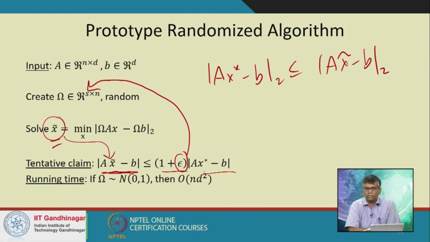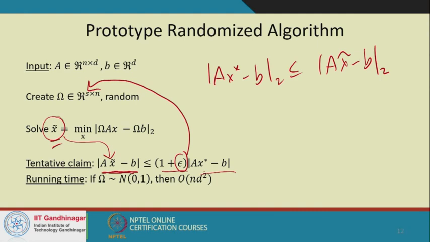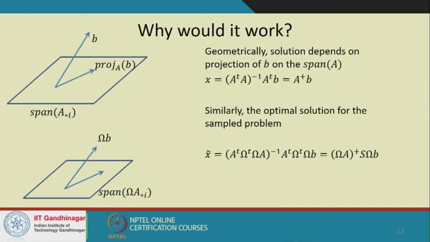What is the running time of this algorithm? Well, that comes as a bummer. Because if omega really is N(0,1), if the entries of omega come from a normal 0,1, then doing the matrix multiplication omega times A takes time n d squared, and so our algorithm is not any faster. So is it really useful? It's not faster, but is it useful? Let's understand why it's potentially useful.